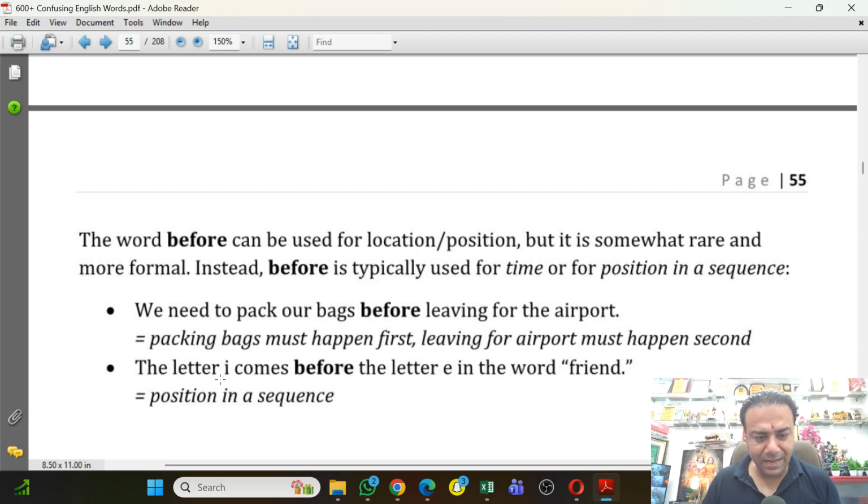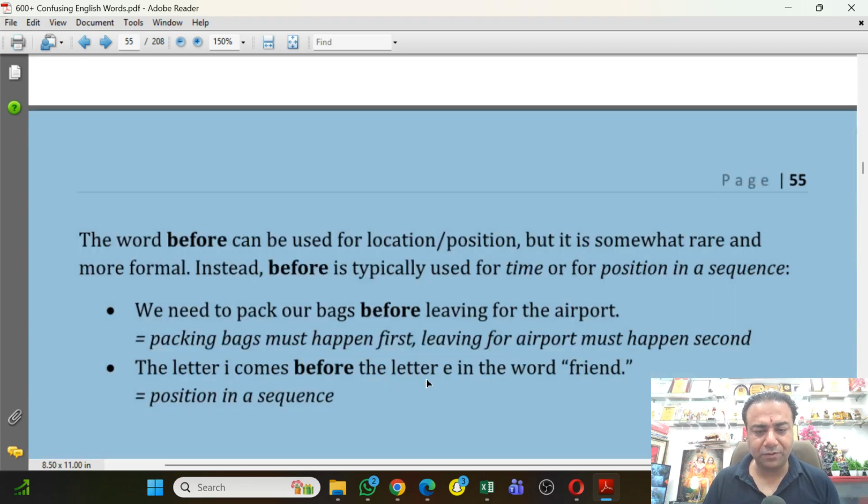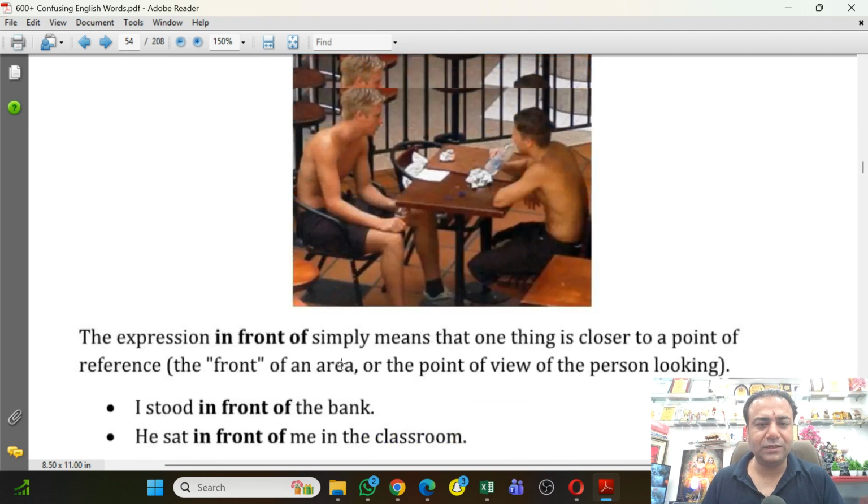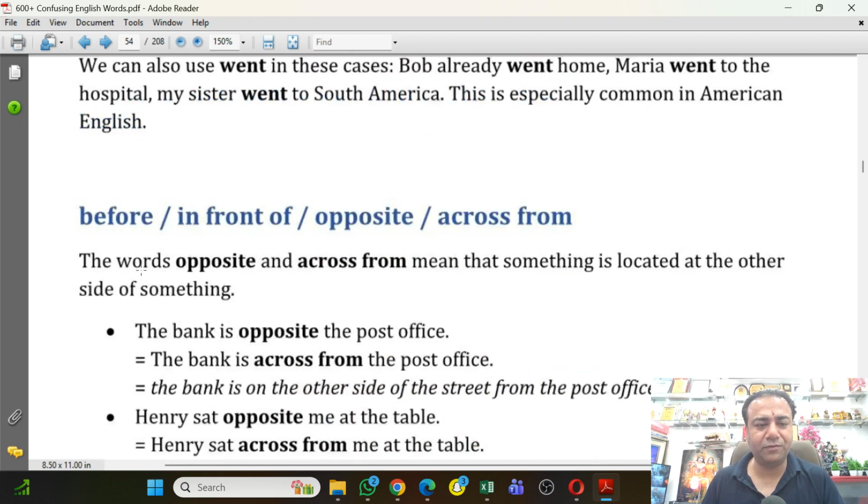The letter I comes before the letter E in the word friend. ठीक है? Is equal to position in a sequence. तो ये था जी आज difference between before, in front of, opposite and across from.